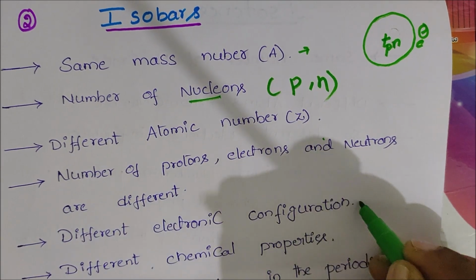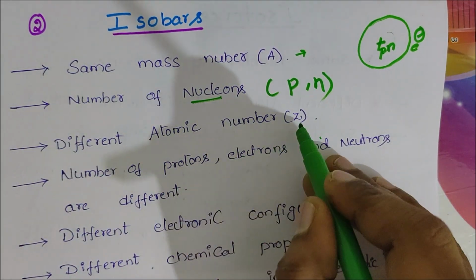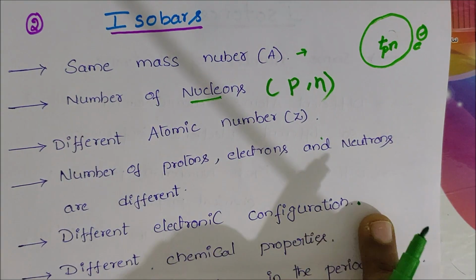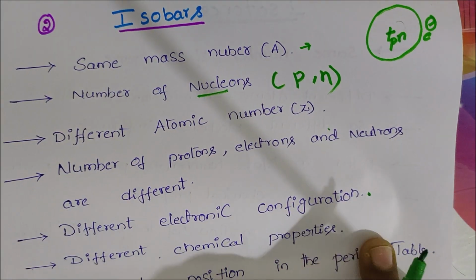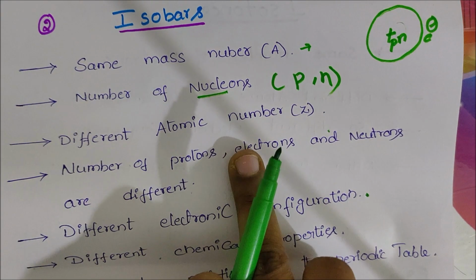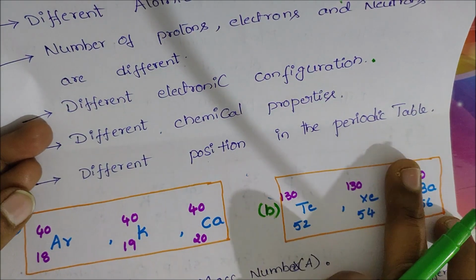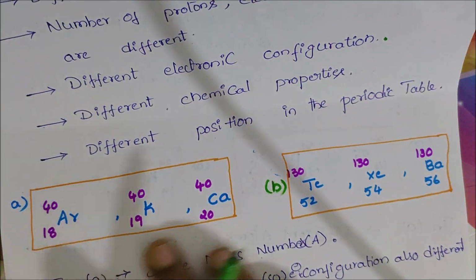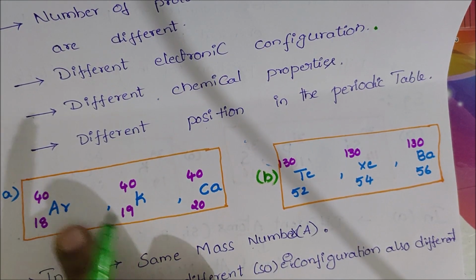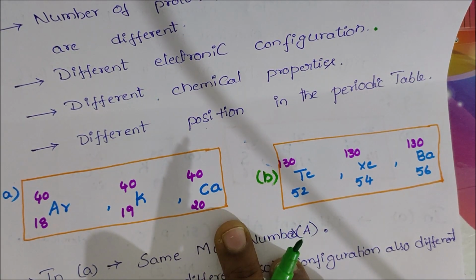Why is the electronic configuration different? Different atomic number means different atoms, and different atoms mean different electronic configuration. Isobars have different chemical properties, and since they are different atoms, their positions in the periodic table are different. Consider two examples like this: argon 18-40, potassium 19-40, and calcium 20-40.